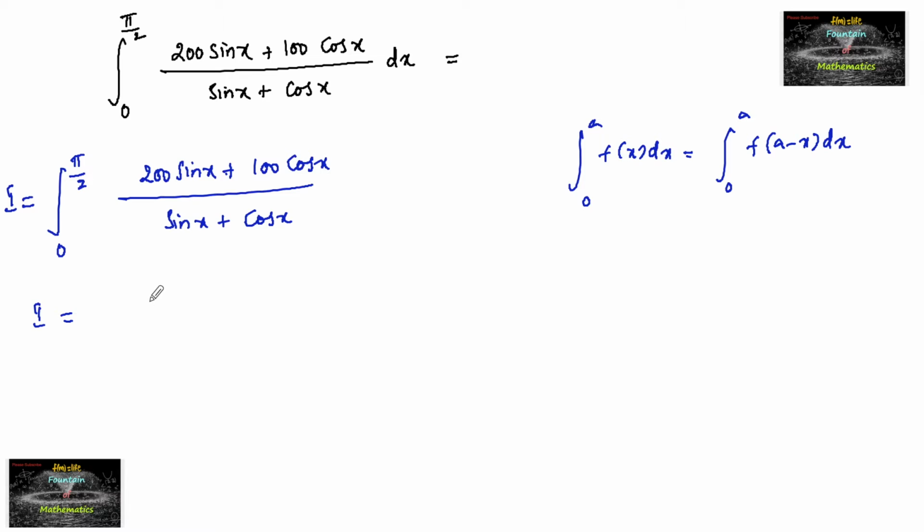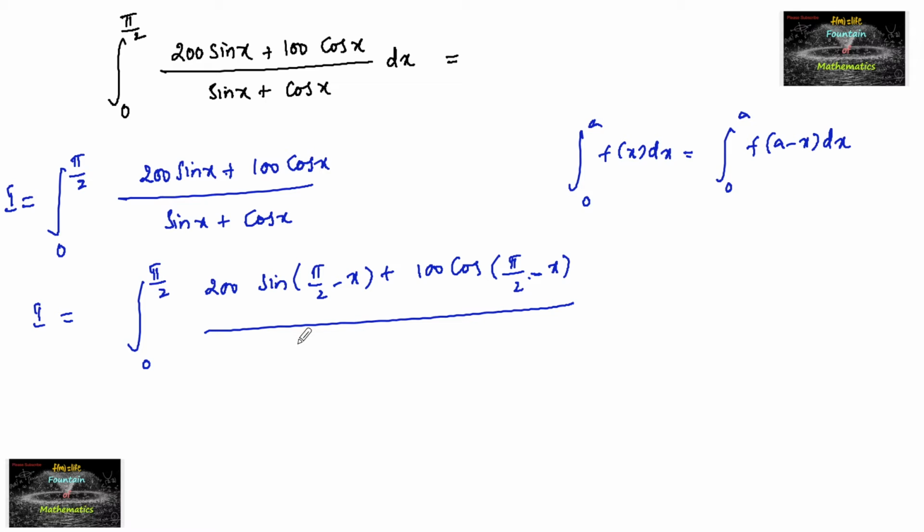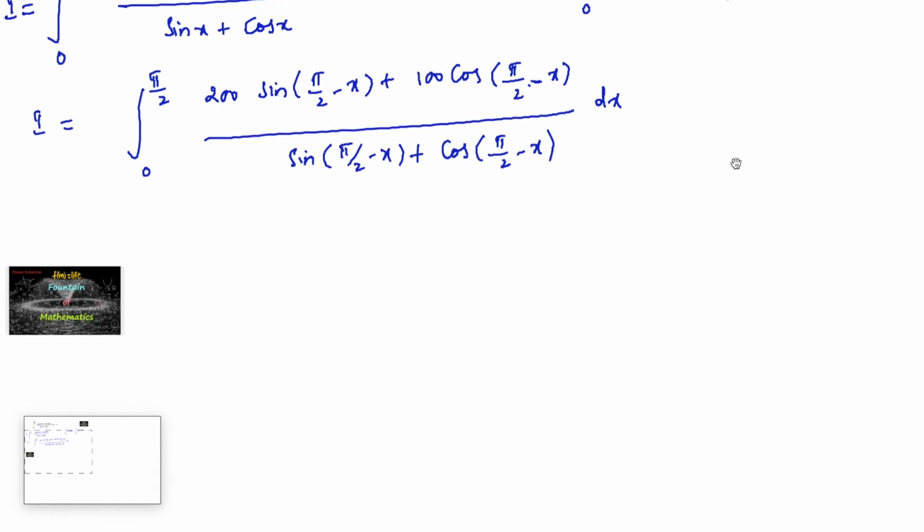So I is equal to integral 0 to pi by 2 of 200 times sin of (pi by 2 minus x) plus 100 times cos of (pi by 2 minus x) upon sin of (pi by 2 minus x) plus cos of (pi by 2 minus x) dx.